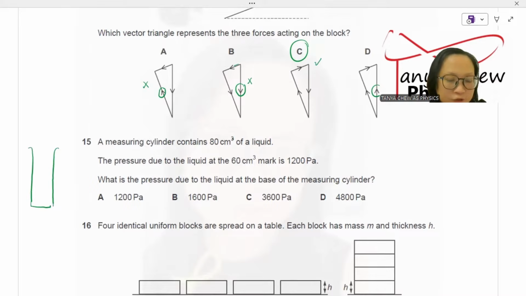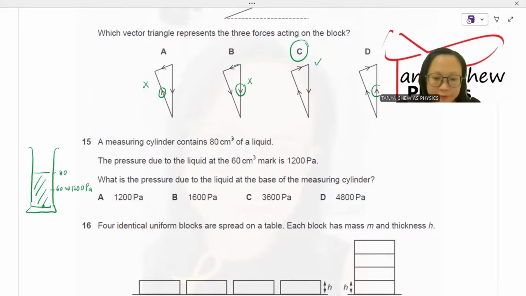This is the 60 cm cube mark, and this is 80. They say that the pressure here is equal to 1,200 Pascal, and they ask you to find the total pressure at the base.